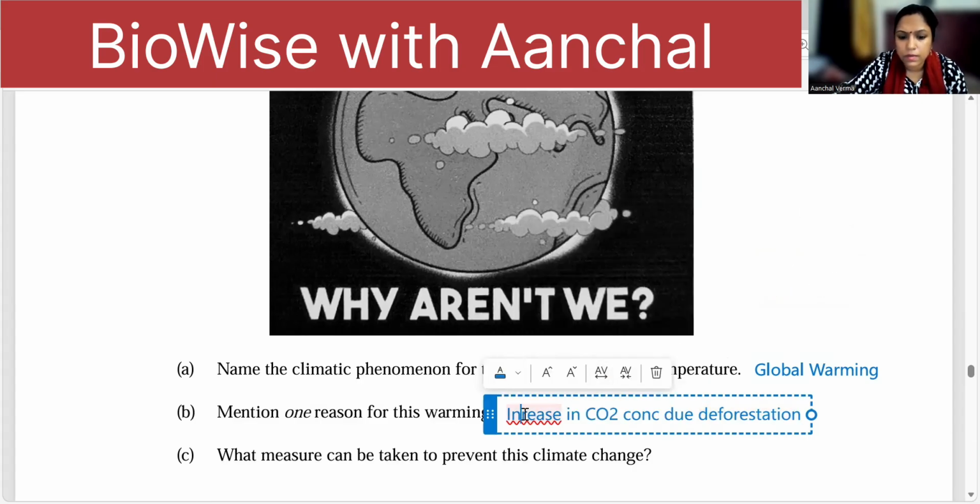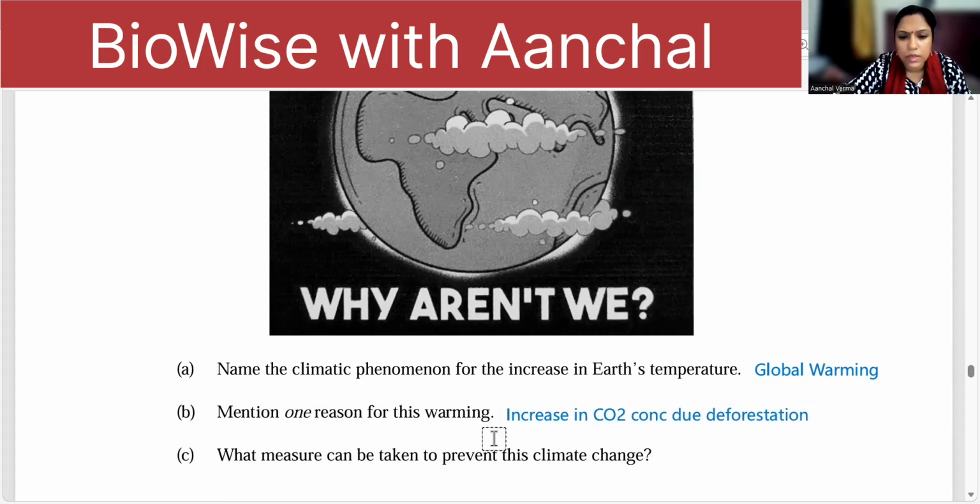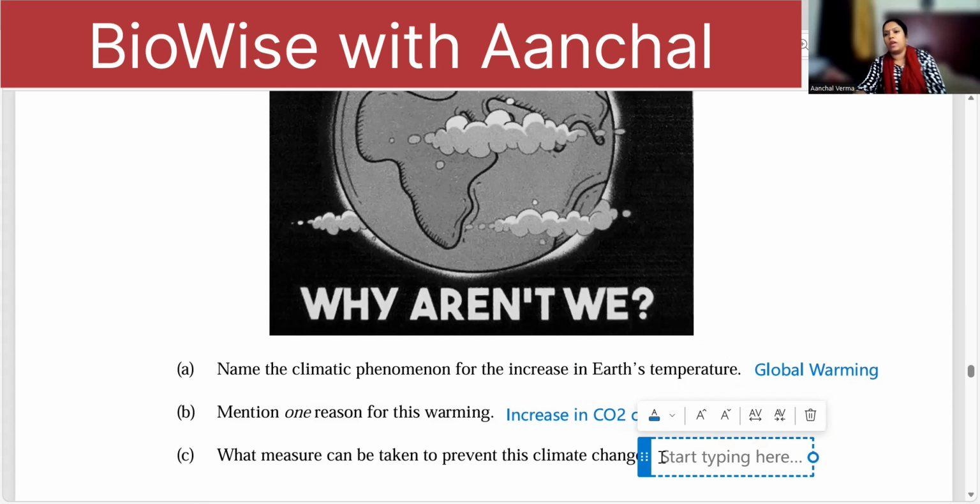What measures can be taken to prevent this change? You can have reduction in the carbon dioxide concentration. How can you prevent global warming? Tell me. If deforestation is one of the reasons, then afforestation can help us to remove more carbon dioxide from the atmosphere.